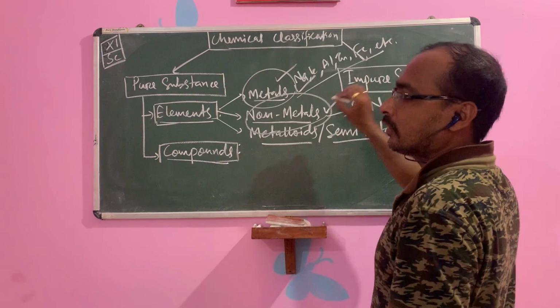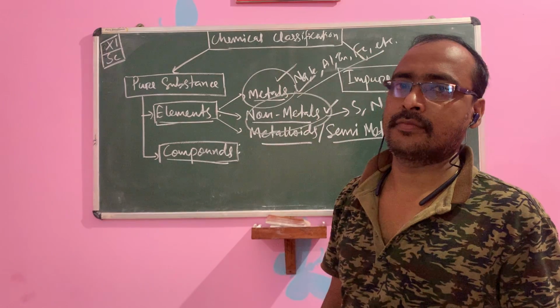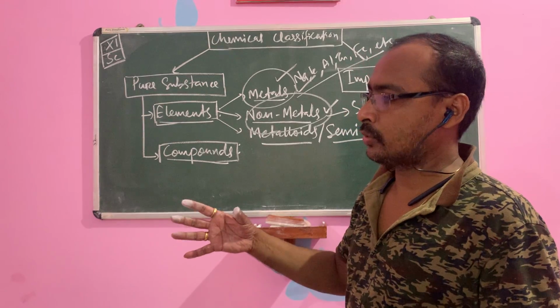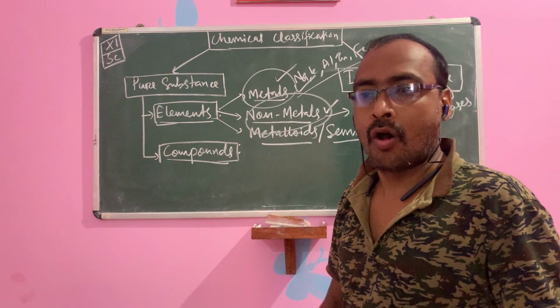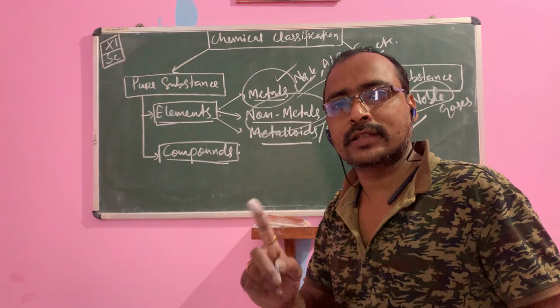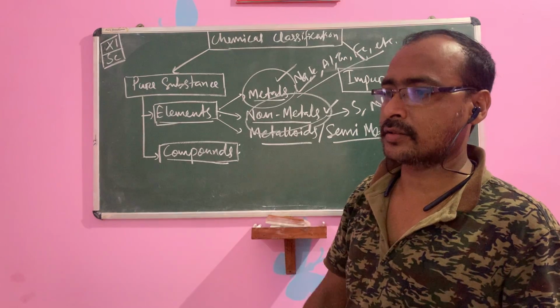Noble. What do you mean by noble? Inert gas. Inert and noble are different. Inert gas is the gas which is inactive. All the noble gases are inert, but not all inert gases are noble. For example, N2, nitrogen. Nitrogen is an inert gas.